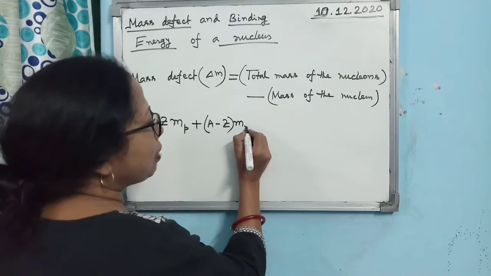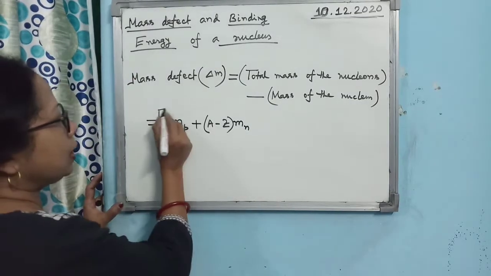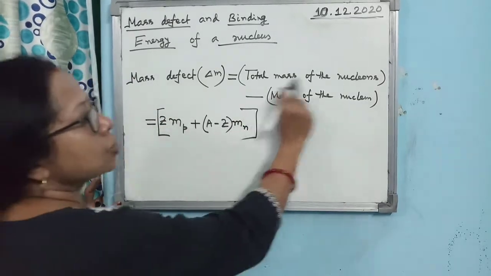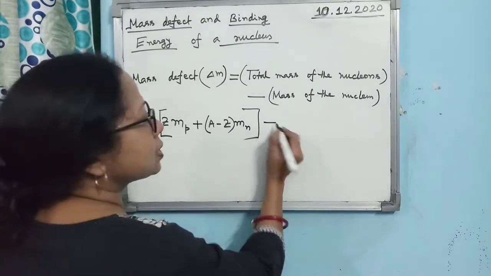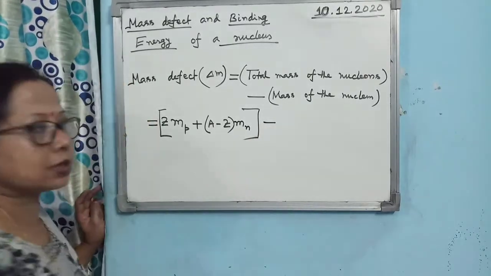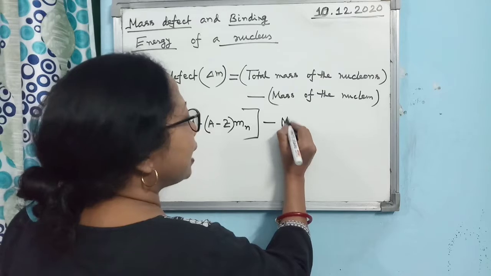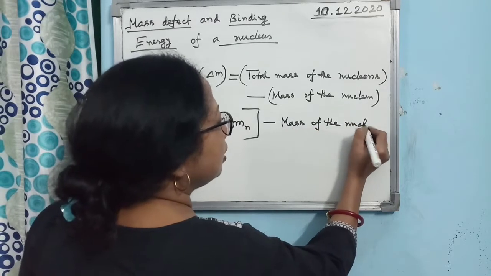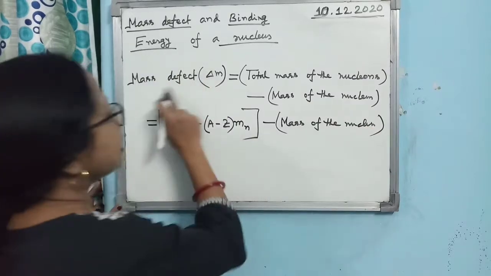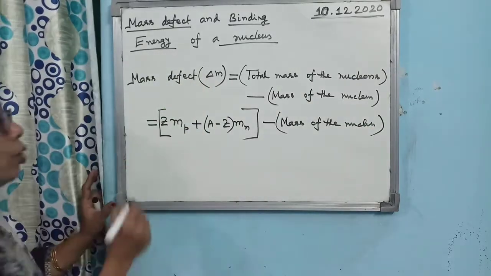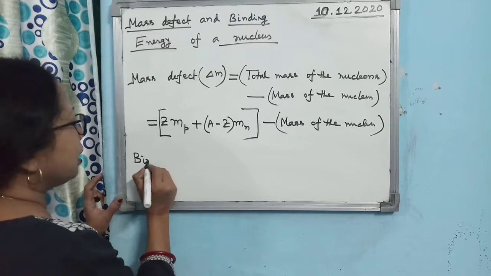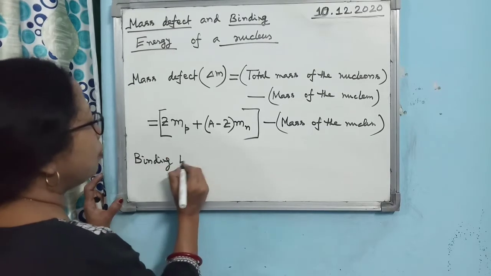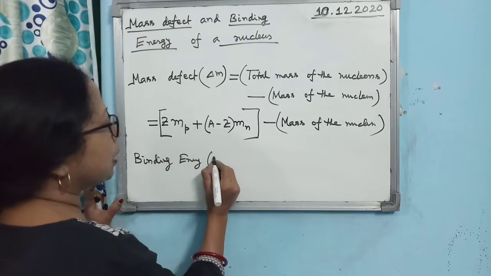Multiplied by the mass of neutron, this will give you the total mass of the nucleons minus the mass of the nucleus. So you can write simply the mass of the nucleus, it is giving you the concept of mass defect. Alright. Then what is binding energy? Binding energy, the short form we use is B.E.